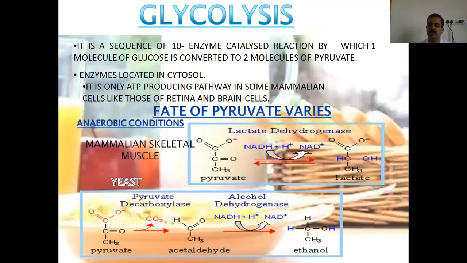Glycolysis. We will start with the pathway of glycolysis, the EMP pathway. It is the sequence of 10 enzyme catalyzed reactions by which one molecule of glucose is converted into two molecules of pyruvate. This is a very important part. These 10 enzymes catalyze the reactions, and one single molecule of glucose gets converted into two molecules of pyruvate. The enzymes are located in the cytosol. It is the only ATP producing pathway in some mammalian cells, like those in the retina and the brain cells.